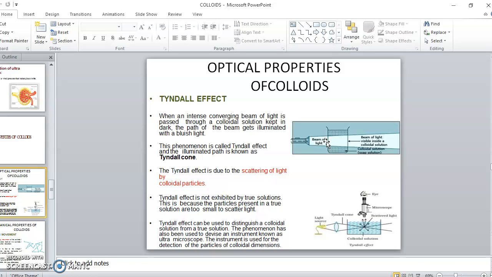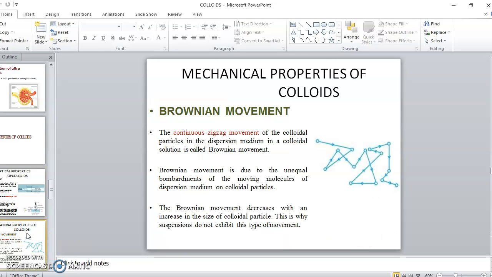Based on the principle of the Tyndall effect, a scientist called Zsigmondy, Z-S-I-G-M-O-N-D-Y, developed an instrument called the ultramicroscope. Through this ultramicroscope we can identify the colloidal particles. So it's a very good method to identify colloidal particles by using the phenomenon of the Tyndall effect. The instrument developed is called the ultramicroscope.